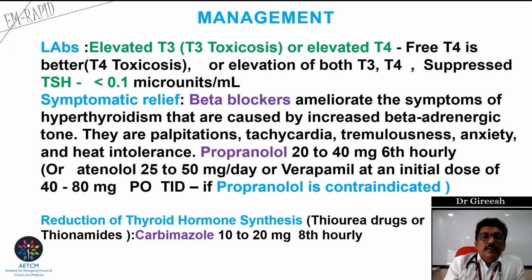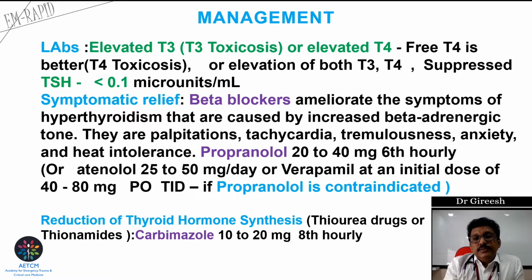Now, when we have a patient who is having hyperthyroidism, the investigation of choice is always T3, T4. In that, free T4 is one important investigation. Free T4 will be elevated, or T3 and T4 will be elevated. In patients who have hyperthyroidism, TSH will be suppressed. If the patient has hypothyroidism, TSH will be elevated, but here TSH will be suppressed.